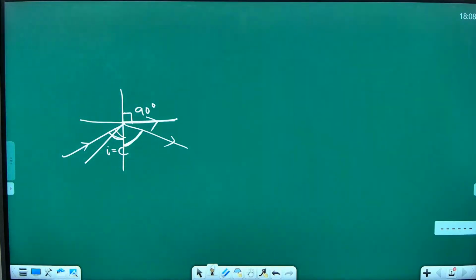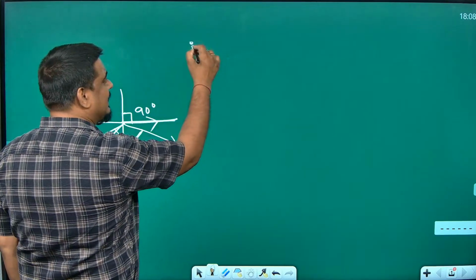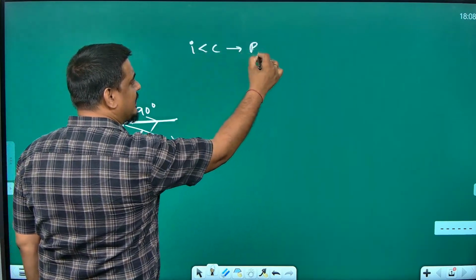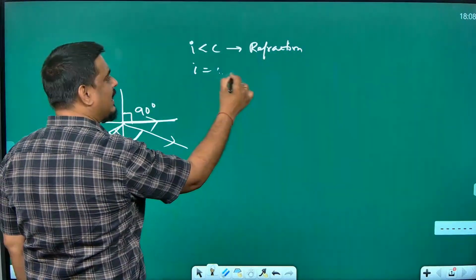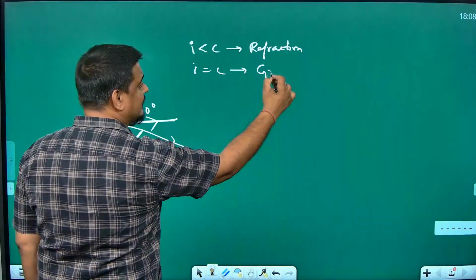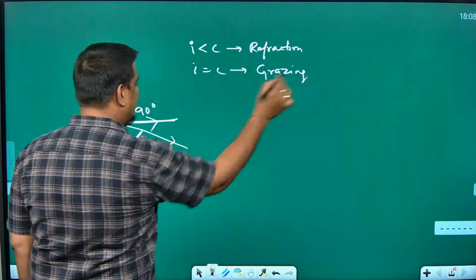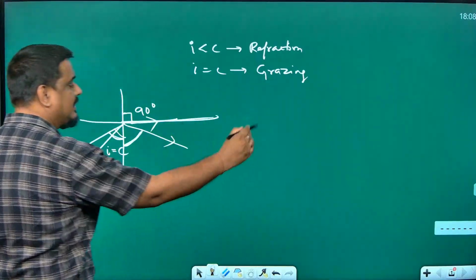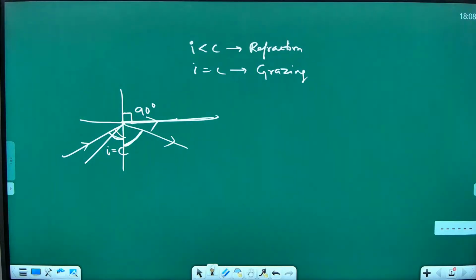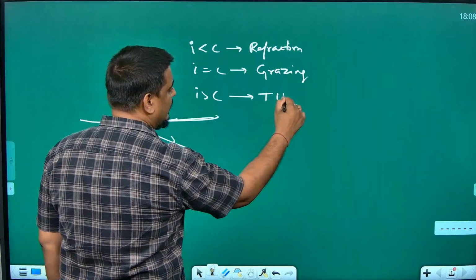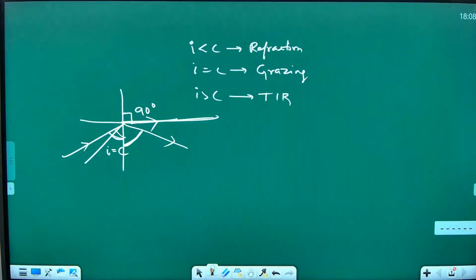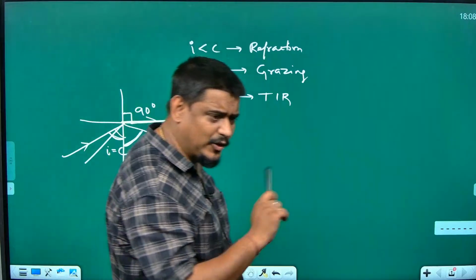So, keep this in your mind. It will once again repeat in 12th standard also. If the angle of incidence is less than the critical angle, you will see refraction of light. If the angle of incidence is equal to the critical angle, you will see grazing. Grazing is when the light just goes along the surface like this. It will graze, it will not bend. And if I is more than C, then you have total internal reflection. I taught this to you, I hope you remember this.